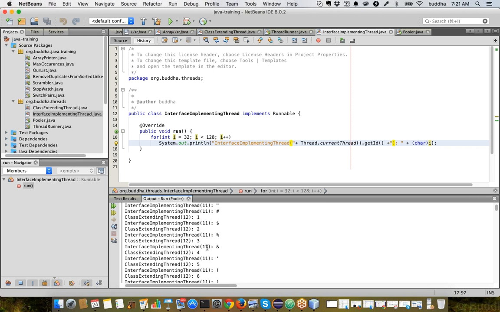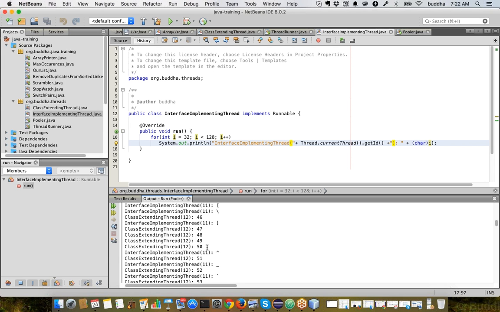So now we see 12, 11, 12, 11, and we see only those 2 thread IDs. And when one of them is completed, only those 2 will be executed.